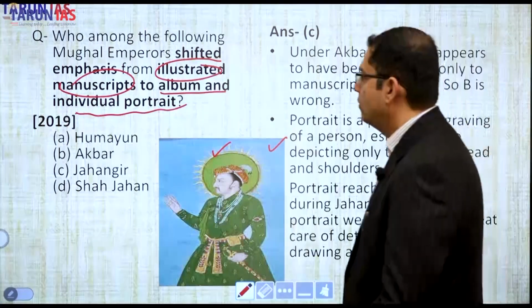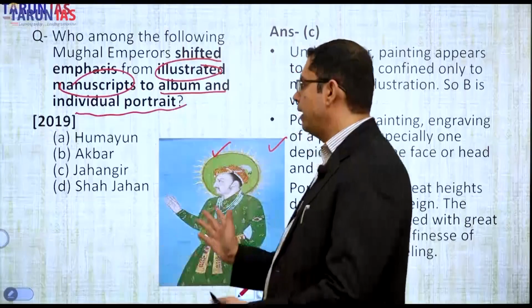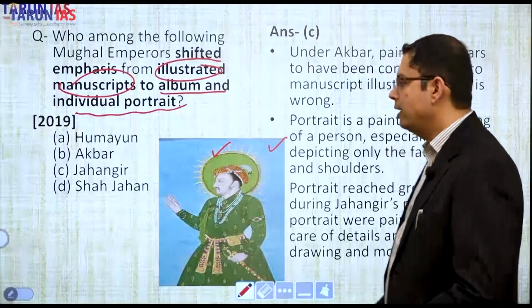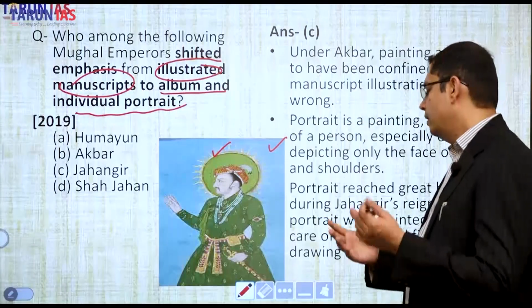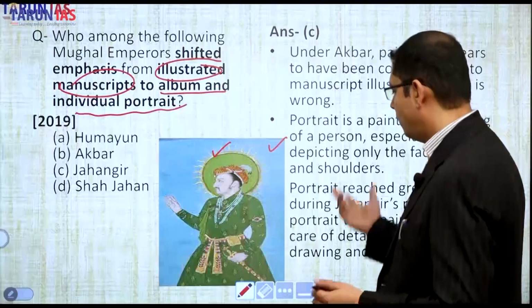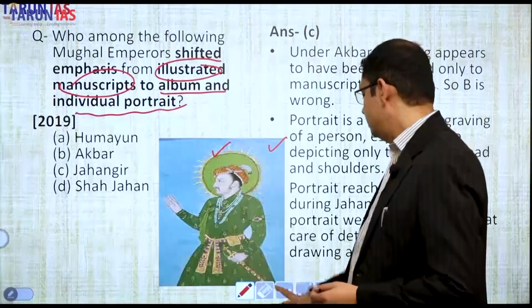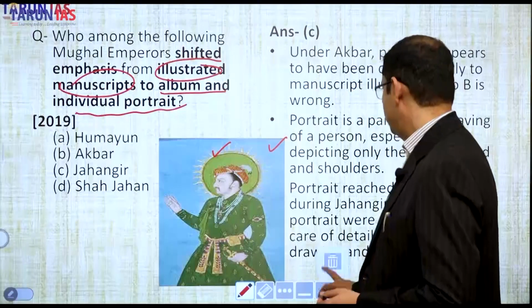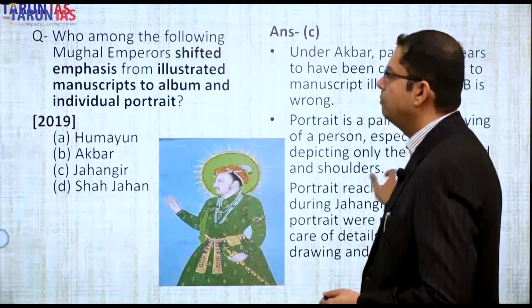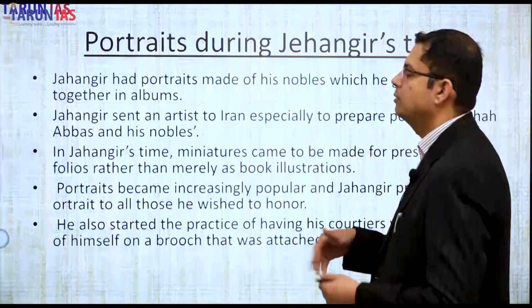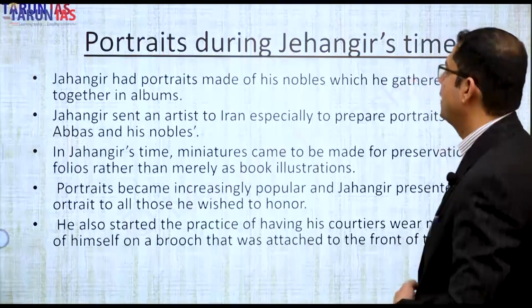He shifted to portrait painting as well as albums, and also human paintings, not just flowers and nature. Although flowers and nature remained the main subject of Mughal paintings even during Jahangir's time and afterwards, because that is acceptable in Islam.